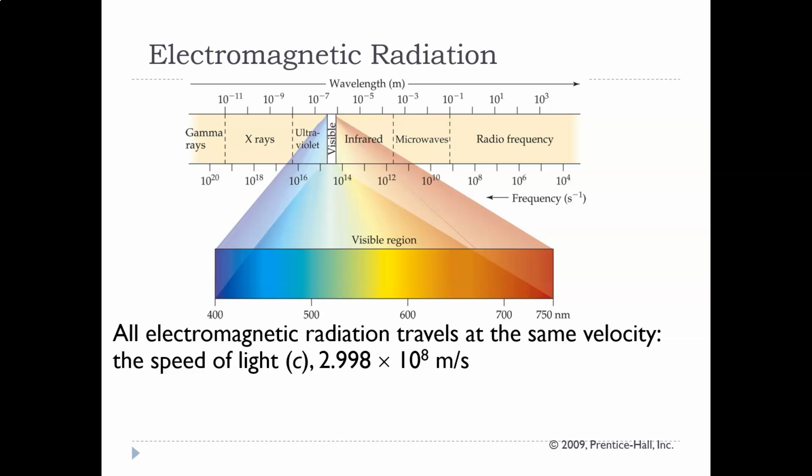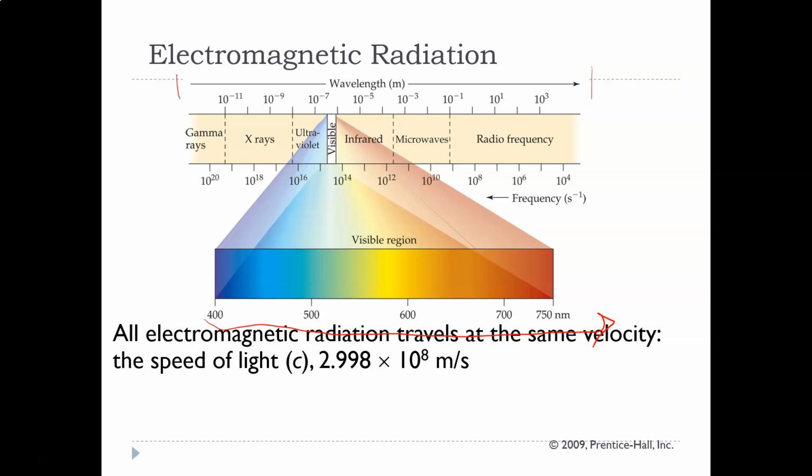We think of what we see with our eyeballs when you switch the electrical switch and the light bulb shows on as light. So the differences between these types of light are their wavelengths and their frequencies. And in this, you can see up at the top, it shows the order for increasing wavelength. So radio waves have the longest length of a light wave, and gamma rays have the shortest length in terms of light.